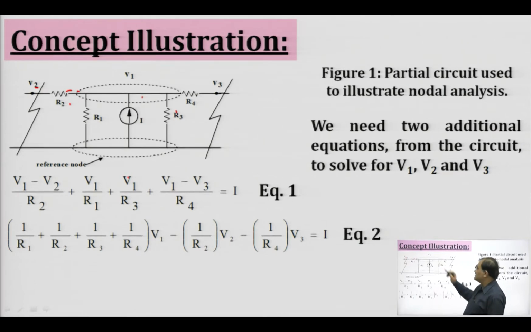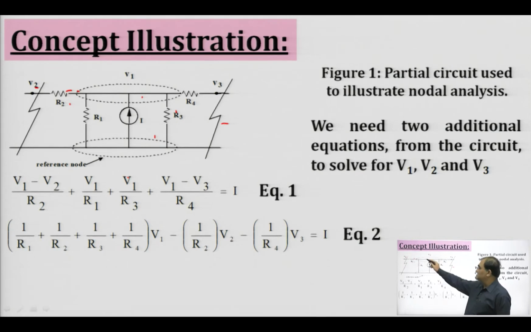So, when we write down this equation, then at this node the incoming current will be the current provided by this current source I, and the outgoing currents will be the current through resistance R1, the current flowing through resistance R2, the current going through resistance R3 and the current going through resistance R4. We know that the current flowing through any resistance is given by the potential drop across this resistance divided by the value of the resistance.